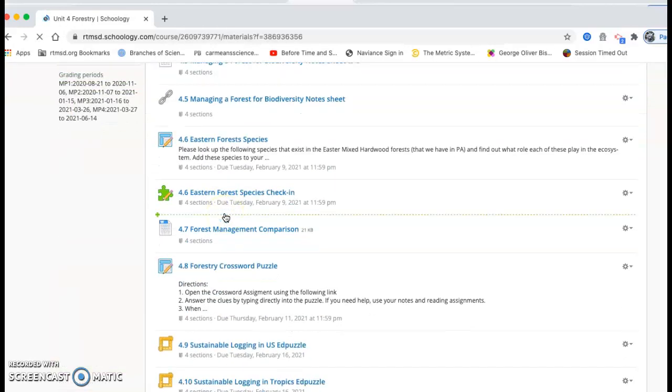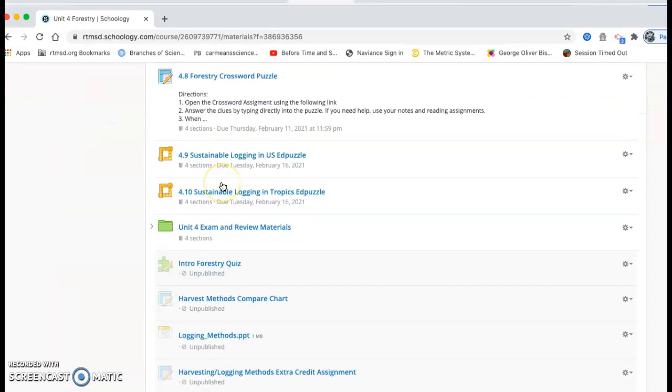Going back to the main forestry folder, the other two assignments on here are Edpuzzles: 4.9 Sustainable Logging in the US and 4.10 Sustainable Logging in Tropics.